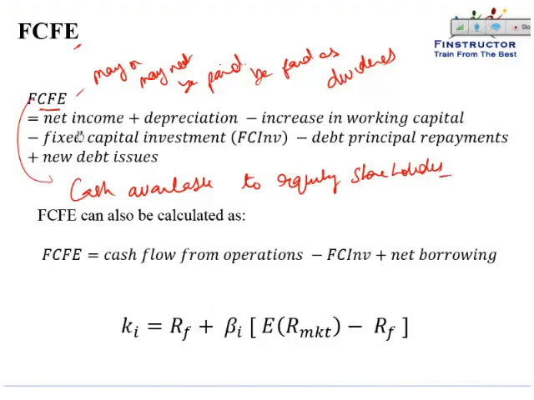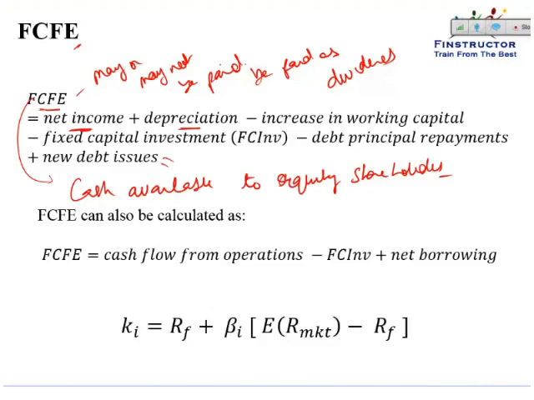So it is calculated as the net income plus the depreciation, that is a non-cash expense, minus increase in working capital, minus any capital expenditures or fixed capital investment that the company has to make, so all those cash flows, minus any return of debt or principal payments on the debt, plus any new debt that has been issued or new money that has come in, is the net cash available to equity shareholders. So the free cash flow to equity can also be discounted back in a very similar manner.